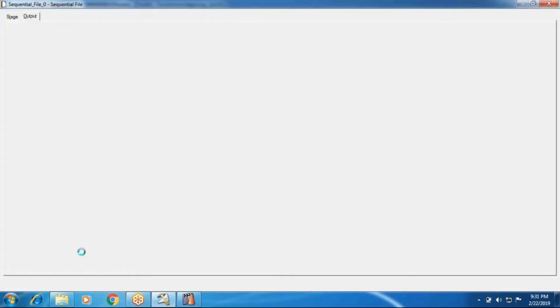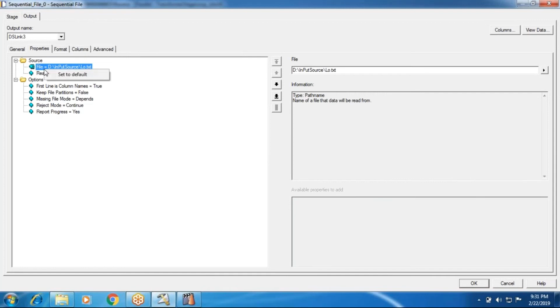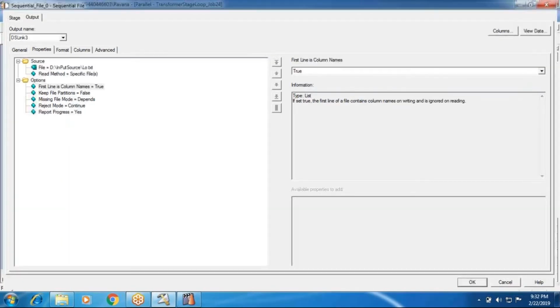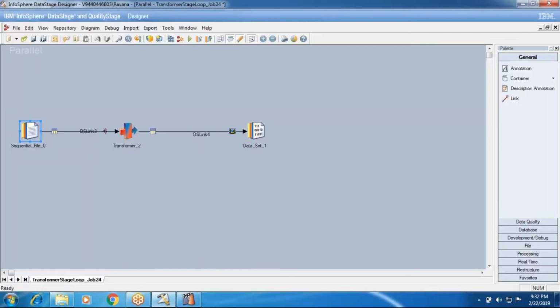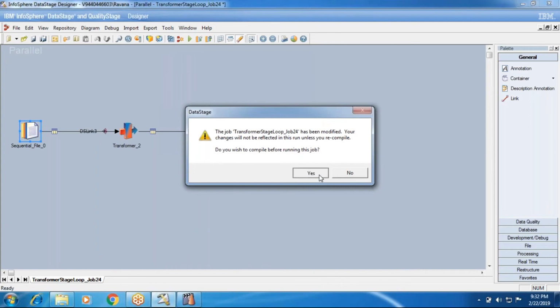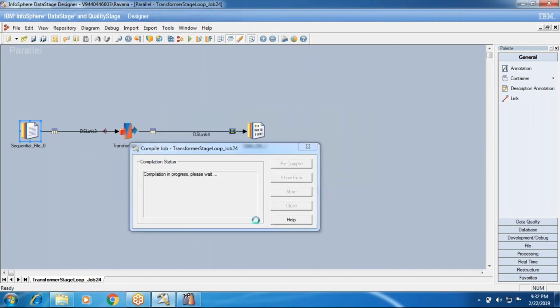At compilation time, it will check the values of mandatory fields. What does mandatory fields mean? See, this file is in red color. In this particular stage, the file option is a mandatory option. It will check whether these options are filled with values or not at compile time. It will not check whether they are correct or not. It will not check whether they are present or not. But if you go and click on the run button, it is asking to do compilation because some changes happened.